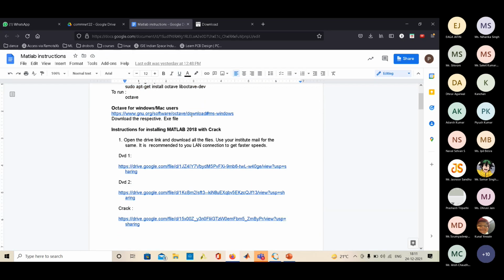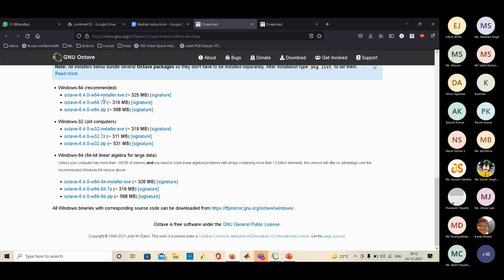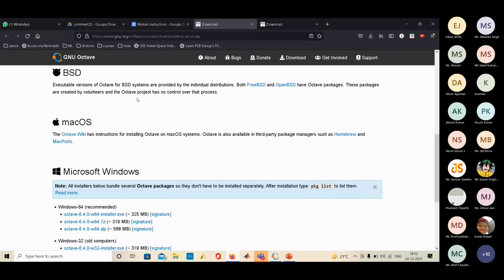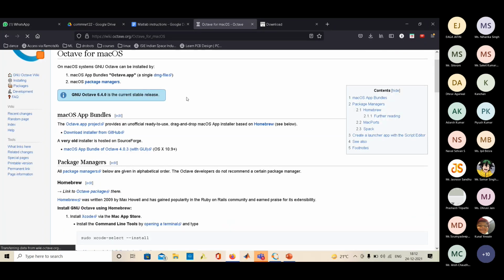For Windows, it is a .exe file. By clicking on this link, you can download the exe file. And for Mac OS, the process has been told on the Octave wiki page. It also consists of a few commands, and you can simply go through it.